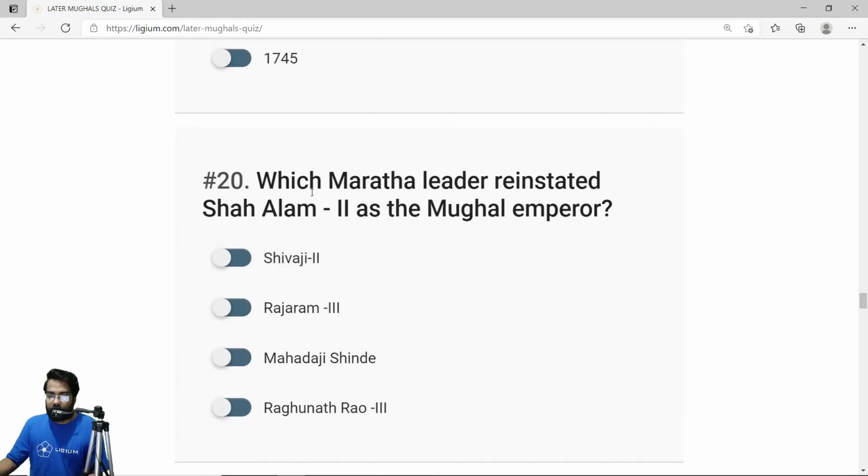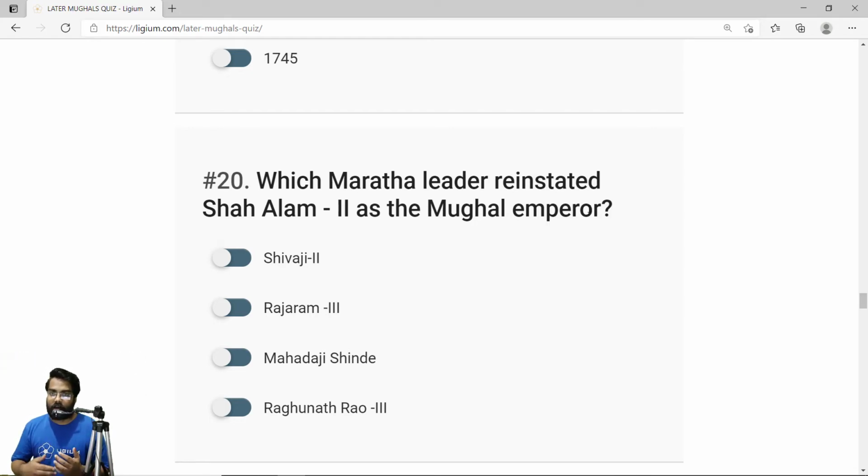Okay. Which Maratha leader reinstated Shah Alam as the Mughal emperor? Now remember this, Shah Alam was a weak Mughal emperor. That's practically every later Mughal ruler. Shah Alam was not really in Delhi. He was basically a puppet in the hands of the Afghans, then the Marathas, and later the Britishers.